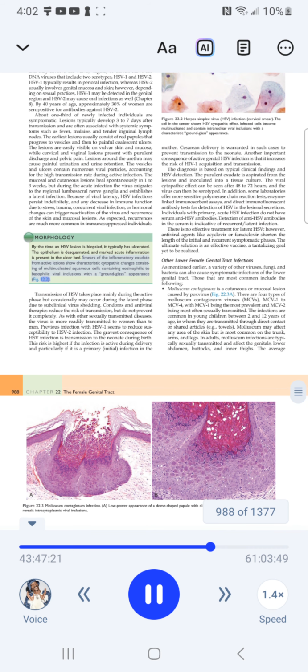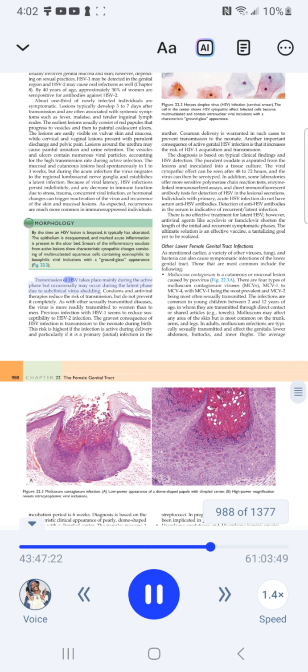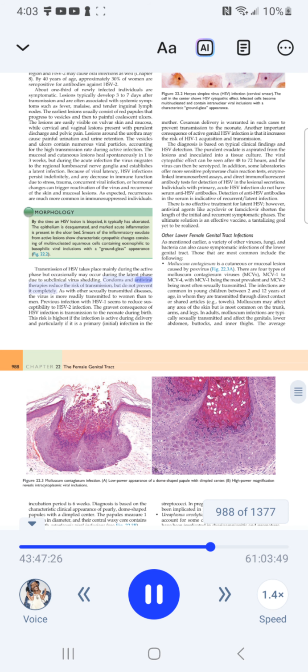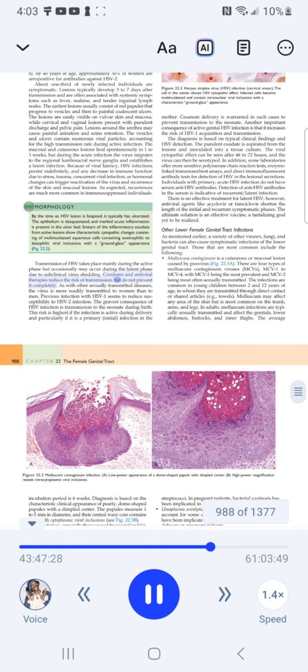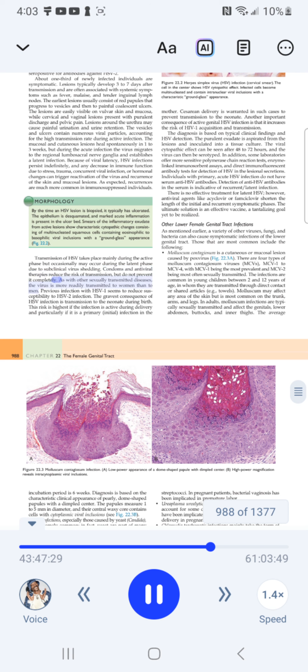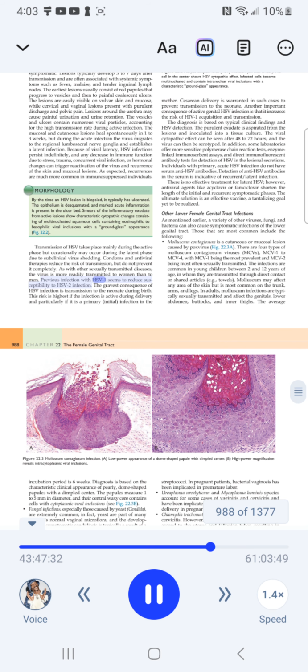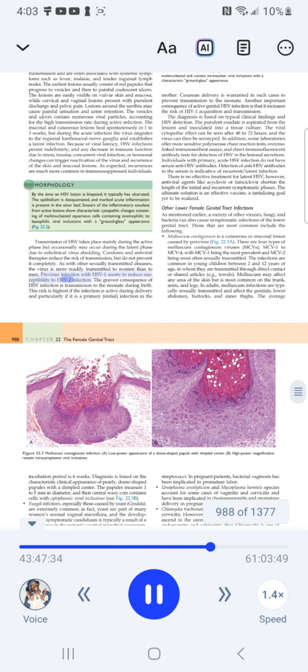Fig. 22.2. Transmission of HSV takes place mainly during the active phase, but occasionally may occur during the latent phase due to subclinical virus shedding. Condoms and antiviral therapies reduce the risk of transmission, but do not prevent it completely. As with other sexually transmitted diseases, the virus is more readily transmitted to women than to men. Previous infection with HSV-1 seems to reduce susceptibility to HSV-2 infection.